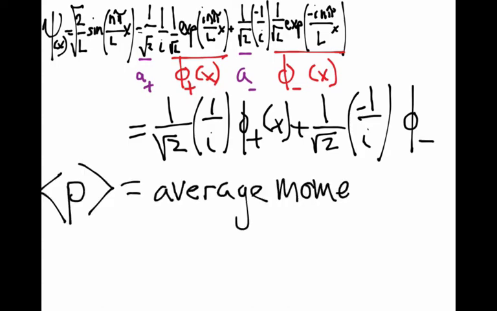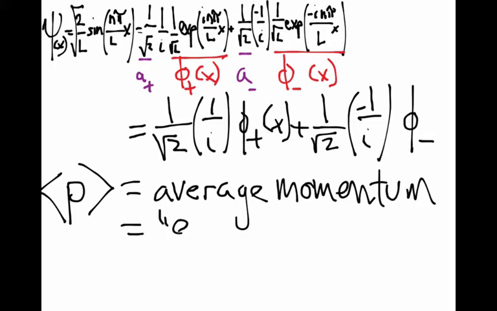So the average value of p we express with these angle brackets, the greater-than and less-than symbols, that we're going to use a lot in this class. One of the things that can mean is an average. If we surround a measurable quantity with the brackets like this, that means an average. And that's actually quite a general indication. So if you see that symbol, that often means average in mathematical notation.